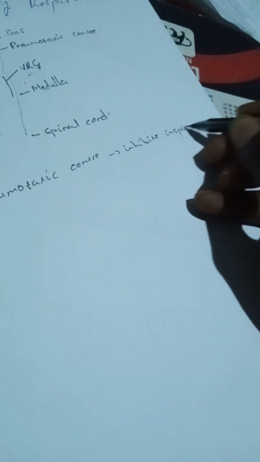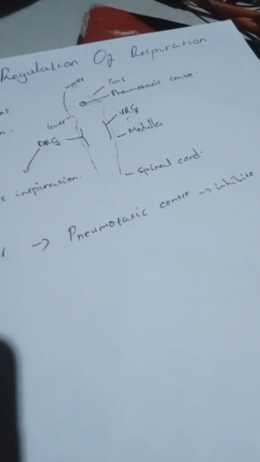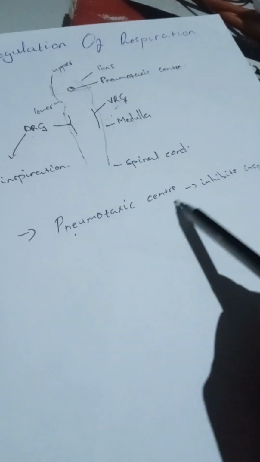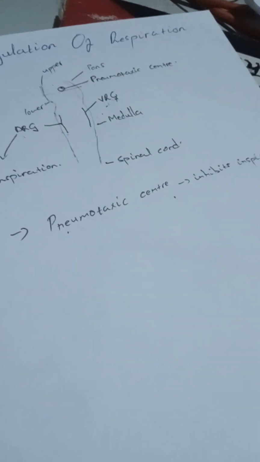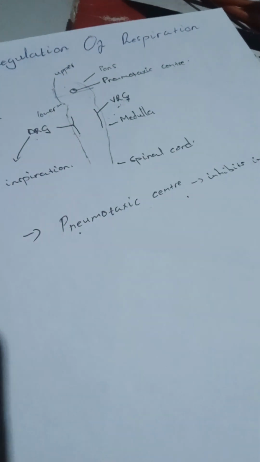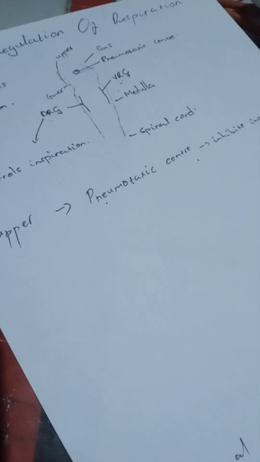So when you are inspiring, controlled by the dorsal respiratory group, you have to switch off inspiration. What helps to switch off inspiration is the pneumotaxic center. It regulates inspiration. So the moment you switch off inspiration, you are going to stimulate expiration.